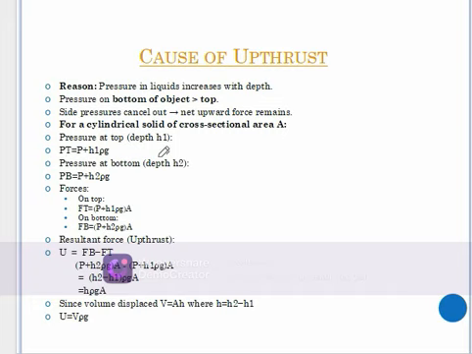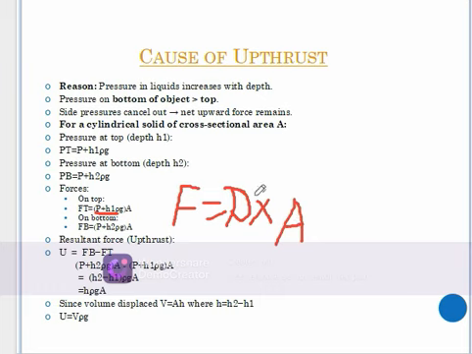Now we have pressure at the top and pressure at the bottom. With those two pressures, we can determine the force at the top and the force at the bottom. In this case, this is the pressure at the top. We know that pressure force can be given by pressure times area. So the force at the top will be given by